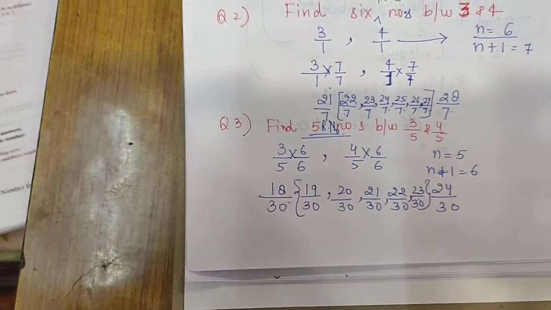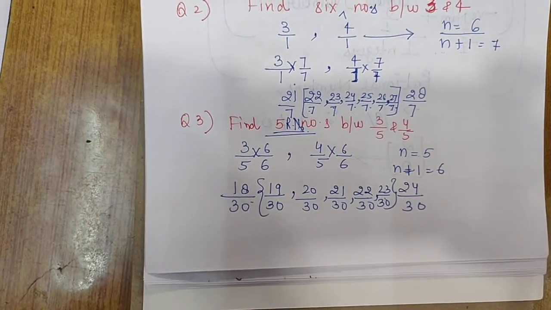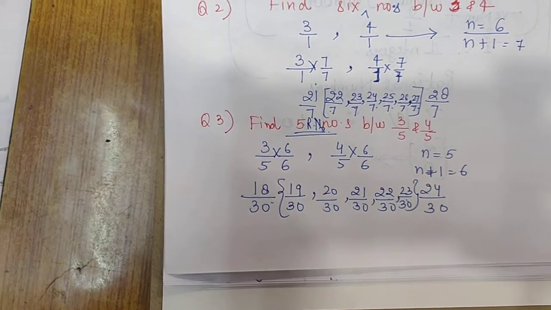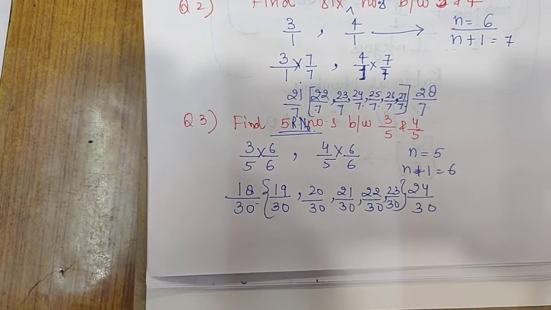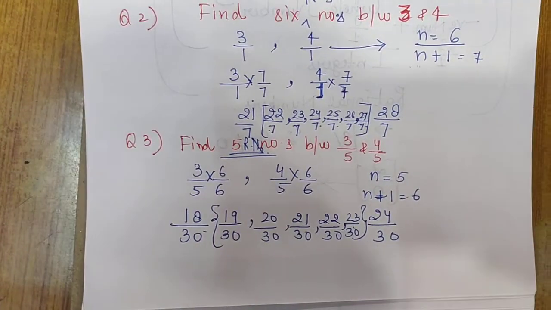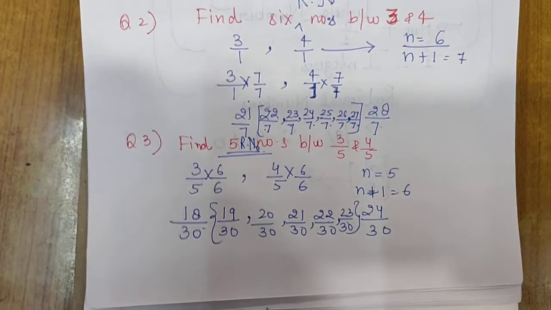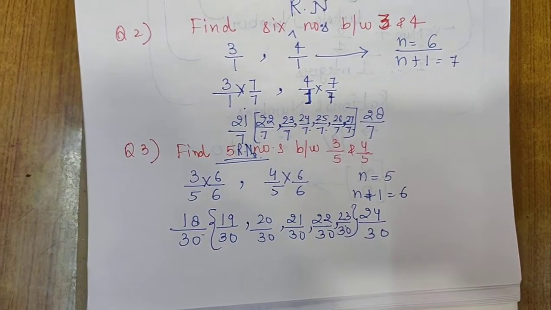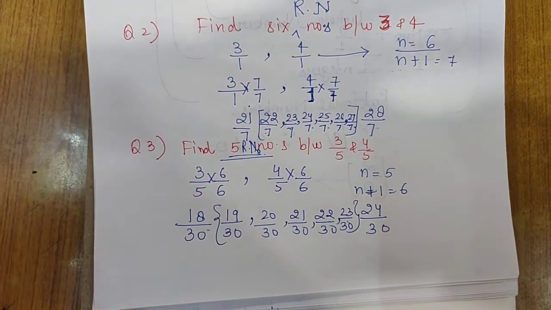1, 2, 3. Yes, every natural number is a whole number, but every whole number is not a natural number, because 0 is a whole number but 0 is not a natural number. So you just have to write true or false and then give a reason for that.